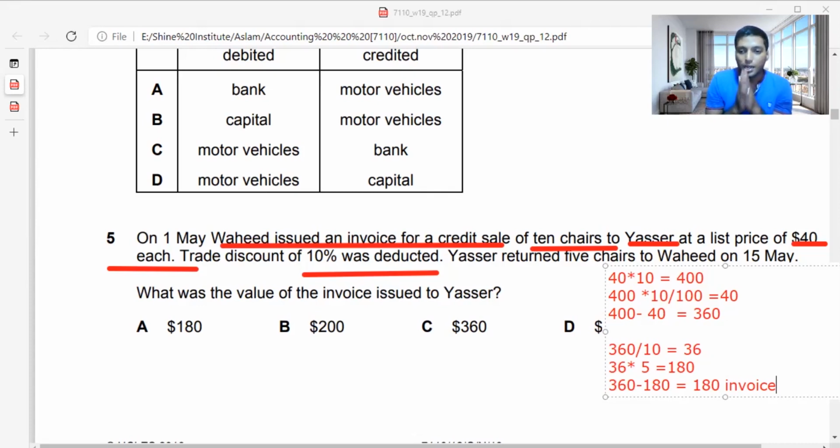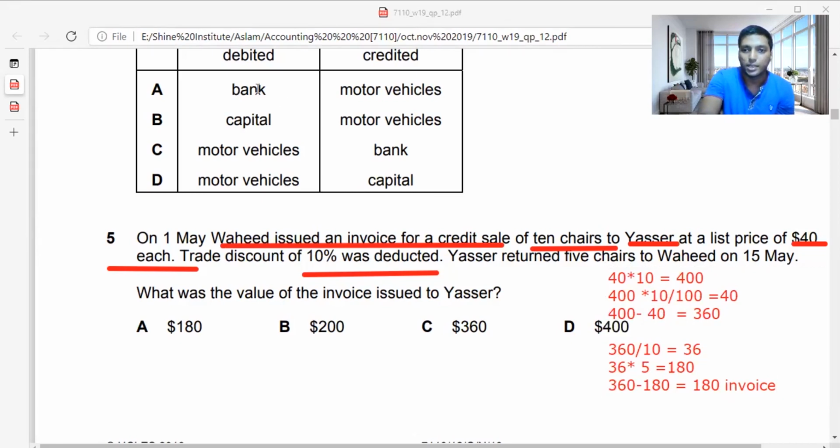So again, I remind you, in question 118, you are the people who got answer A. It's somewhat clear, but answer A is wrong, because you need to read the question. They didn't ask who issued to whom. That's what you need to know. Why they issued to Yasir? That's an invoice. So the invoice is calculated according to the way I have shown. If they had asked what Yasir issued to Wahid, then of course the answer should be 180. So with that assumption, we move on to the next part.